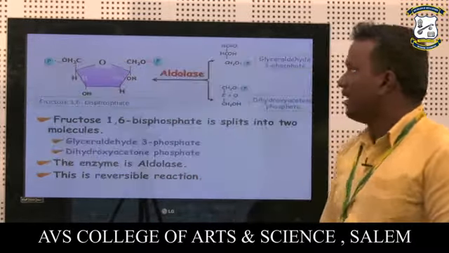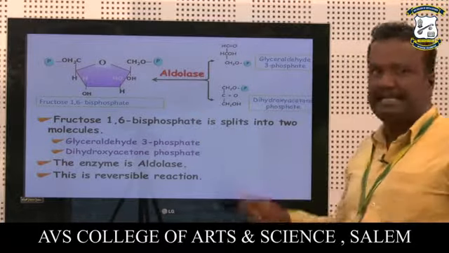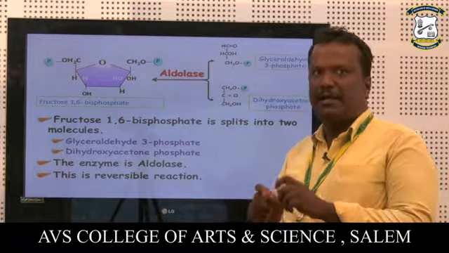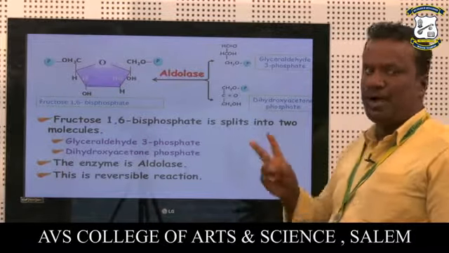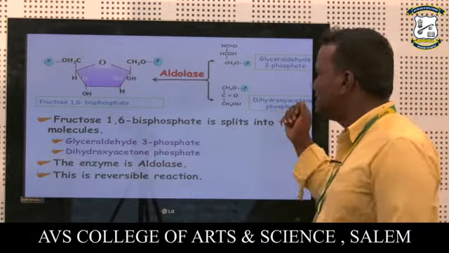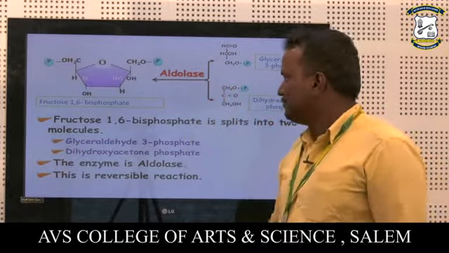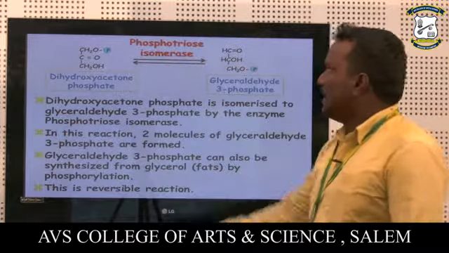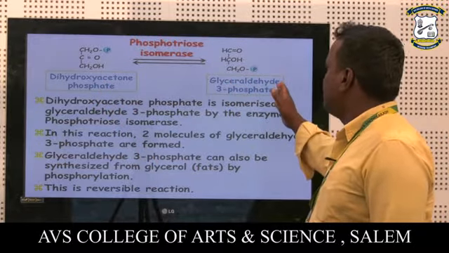Next, fructose 1,6-bisphosphate undergoes a split reaction. The 6-carbon molecule splits into two 3-carbon molecules. One is glyceraldehyde 3-phosphate, and the other is dihydroxyacetone phosphate, with the help of the enzyme aldolase. Then dihydroxyacetone phosphate is converted to form glyceraldehyde 3-phosphate.